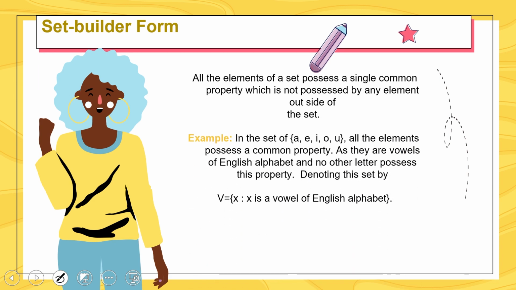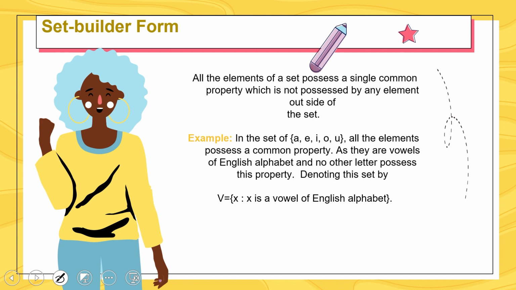Okay, let's take an example. In the set of A, E, I, O, U, all the elements possess a common property. A, E, I, O, U, we have been reading since childhood that they are vowels. In the English alphabet there are 26 letters, out of which 5 are vowels, and the others are consonants. So as they are vowels, this is a common property.